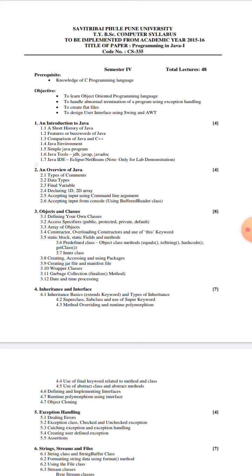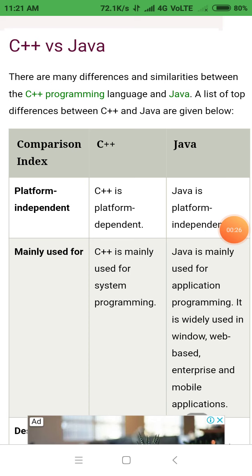Today we have to see programming in Java, first chapter, introduction to Java. From that, we have to see firstly the comparison of Java and C++. This is the third point from the first chapter. There are many differences and similarities between the C++ programming language and Java. A list of top differences between C++ and Java is given below.